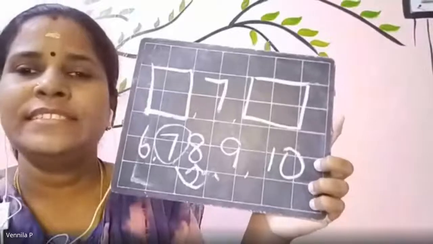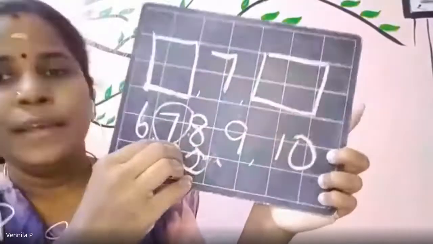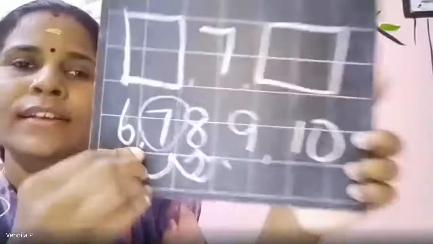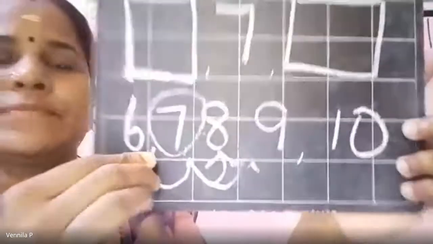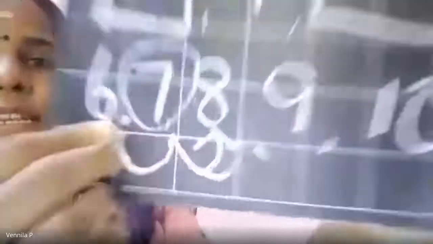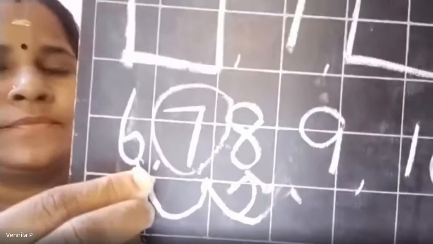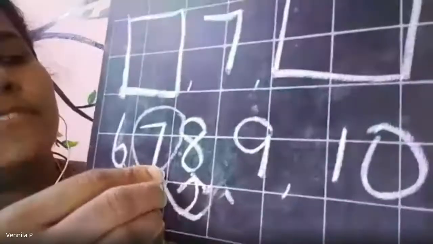And then, see here, ZD. From 7, before number, 1 number before. What is this number, ZD? See here. What is this number? Come on, tell me. Unmute and tell me. See, 7 is here. One number before.